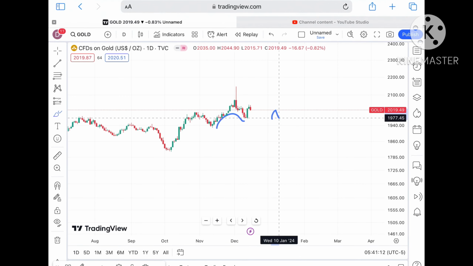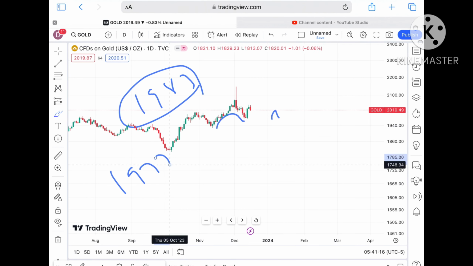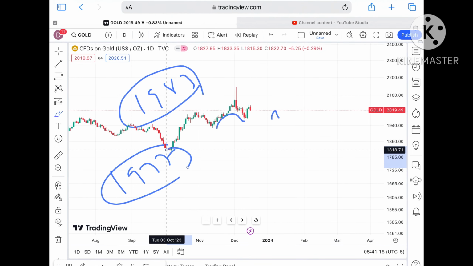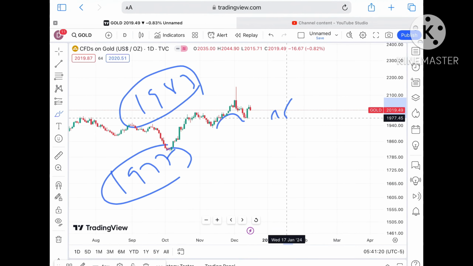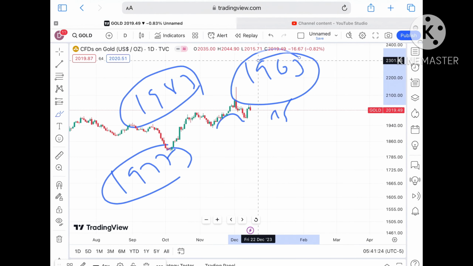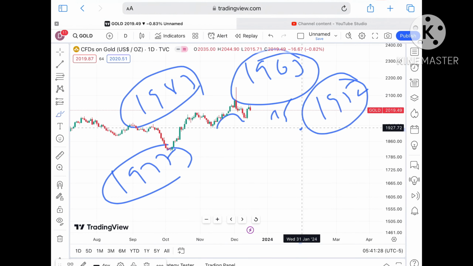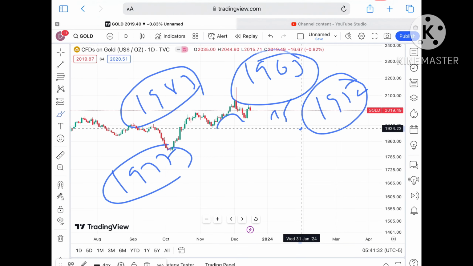$1995. If it started going below this level, a probability of crossing a level of 1983 will be there, and from there a level of 1977, which is already being a weak support, so chances are high it will cross that level, and a further fall we can see towards a level of 1963, and from there a level of 1952. If the price started moving below this particular zone, we will see it will fall further down towards a level of $1936.